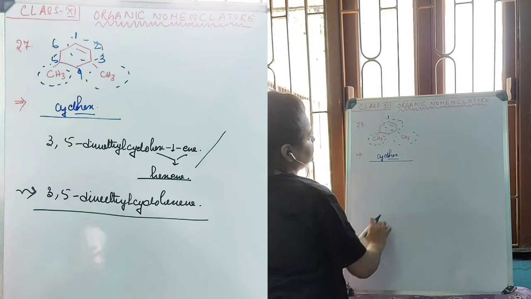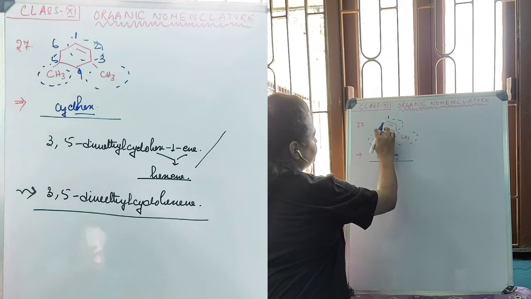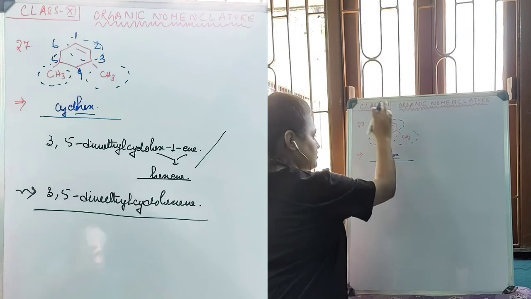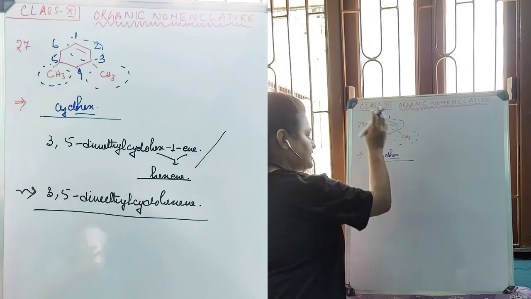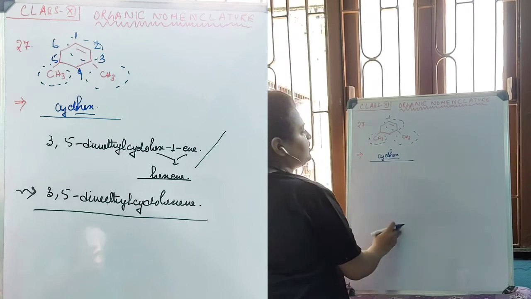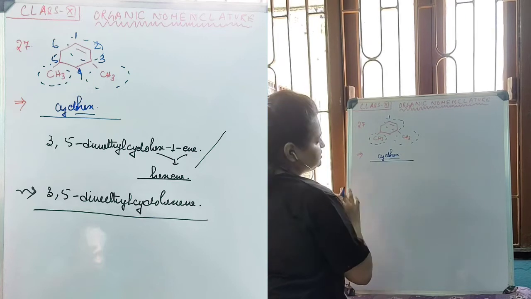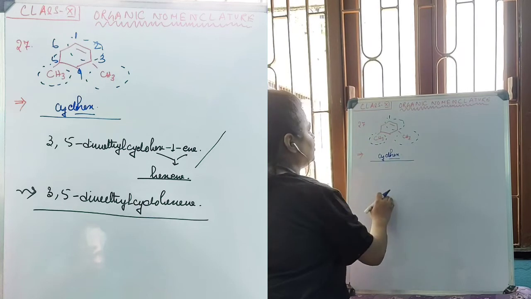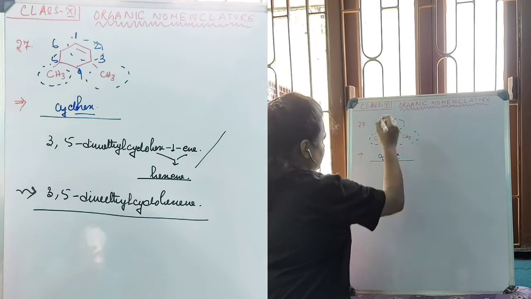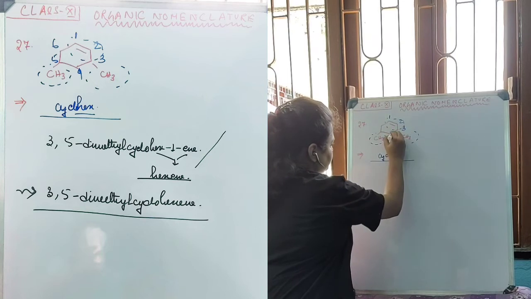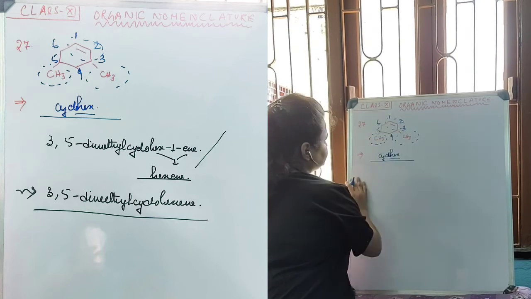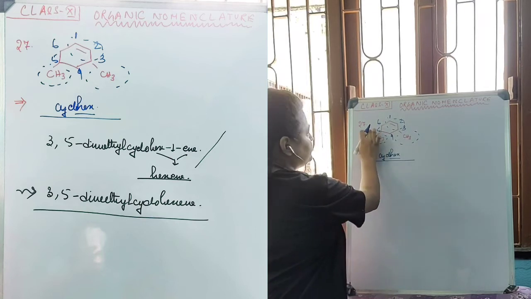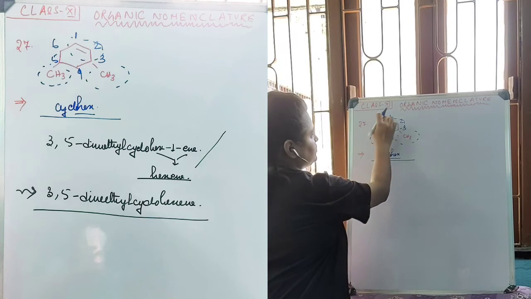Now I can count this as 1, 2, 3, 4, 5, 6 or 1, 2, 3, 4, 5, 6. As both alkyl groups from either side of counting come onto the third carbon, I can count from any side, either clockwise or anti-clockwise. Let's count it clockwise. 1, 2, 3, 4, 5, 6. The methyl groups are situated at the 3 and 5 positions and the double bond is between carbons 1 and 2.